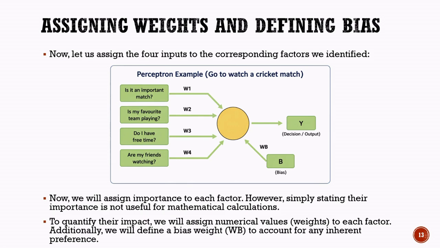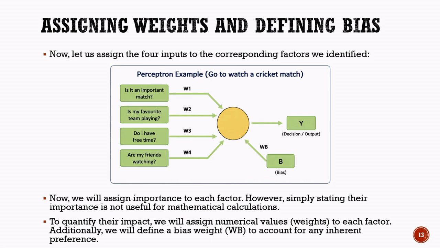As shown in the diagram, every input is connected to the perceptron through a corresponding weight. These weights determine how much influence each factor has on the final decision. The perceptron also receives a bias, represented by B, along with its bias weight, WB. The bias helps account for any natural preference or tendency that may exist before considering the actual inputs. At this stage, we know which inputs represent which factors, but simply saying that one factor is more important than another is not enough for mathematical calculations.